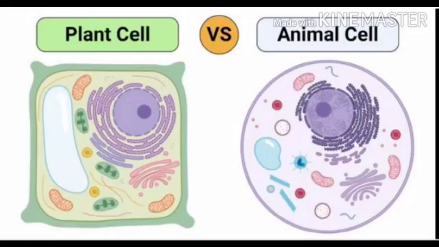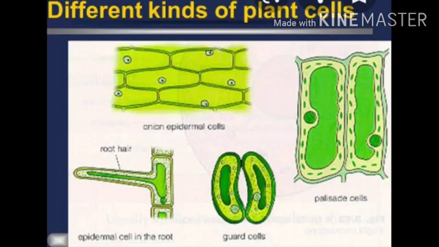Based on organisms, there are two kinds of cells, plant cells and animal cells. Plant cells are found in a plant's body, like stomata in the leaves, then meristematic cells in roots and shoots.